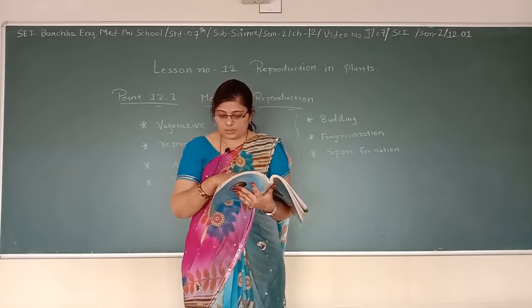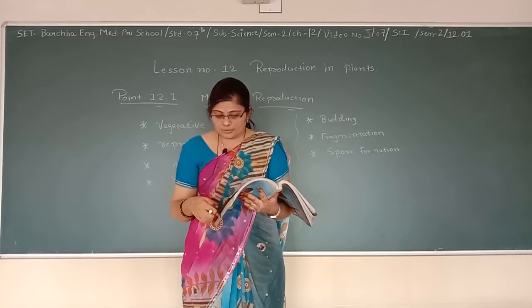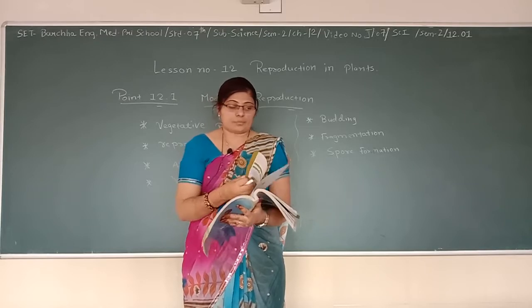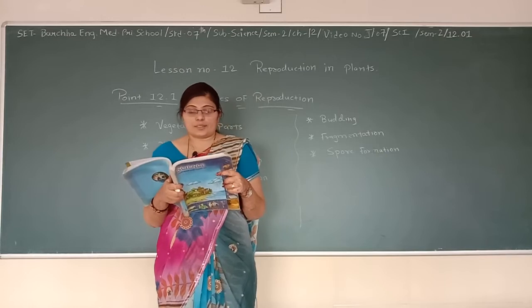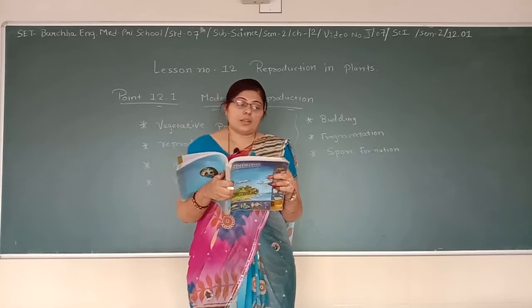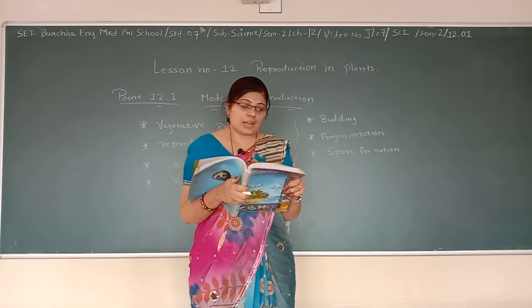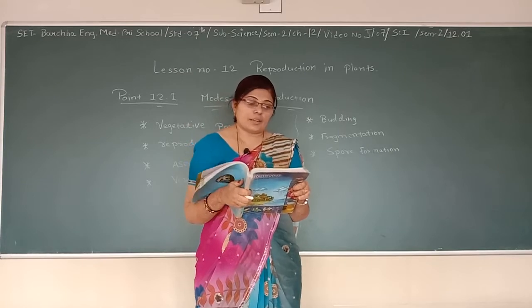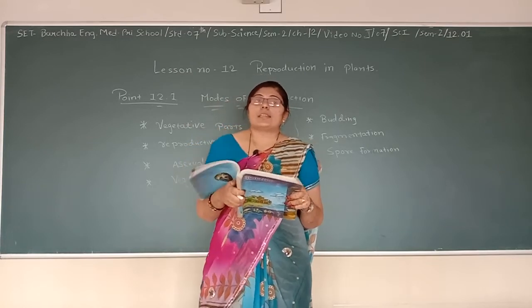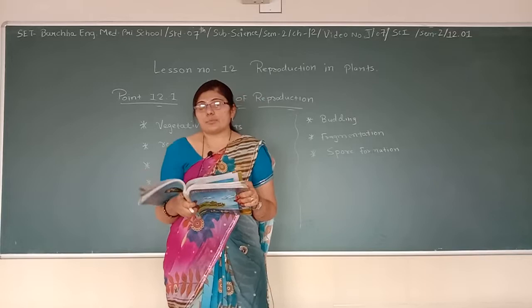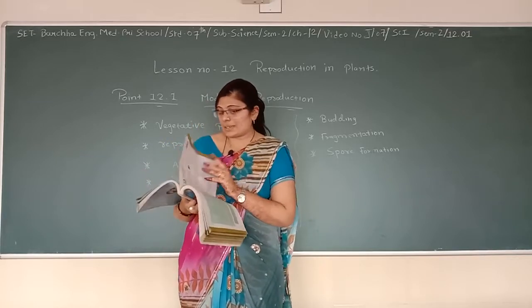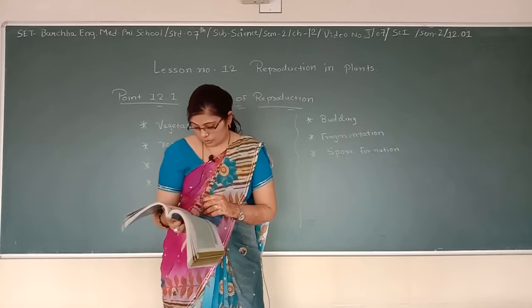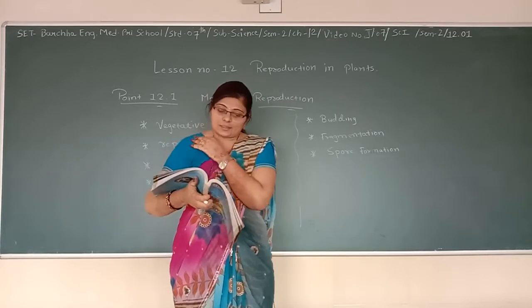Observe and record the number of days taken for roots to come out and new leaves to arise. Try the same activity by growing a money plant in a jar of water and record your observations. See, what is the best example of vegetative propagation? Two examples are given. The first one is the money plant, or you can take a rose or a champa.